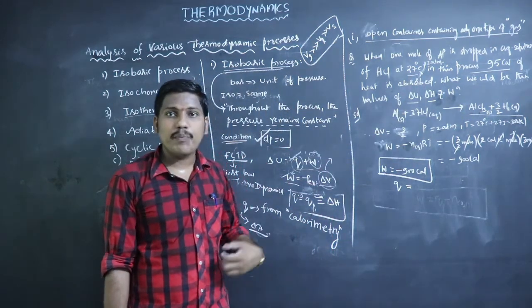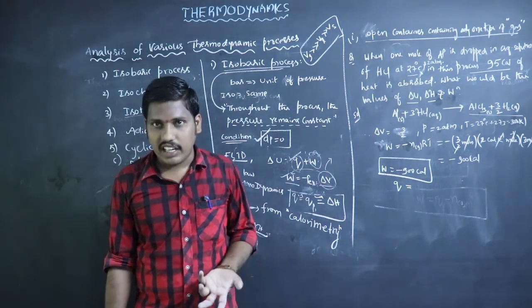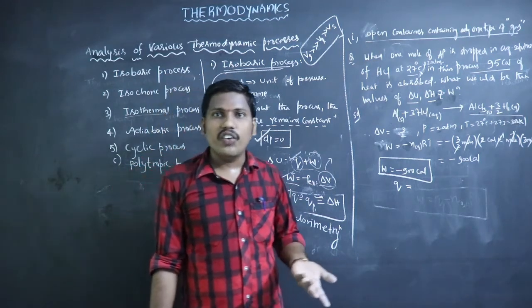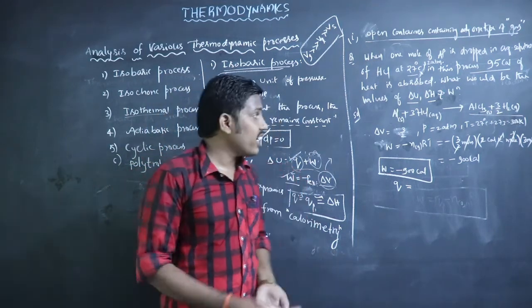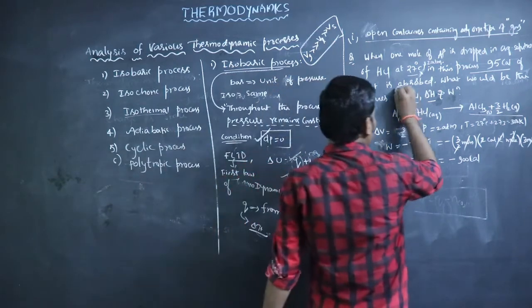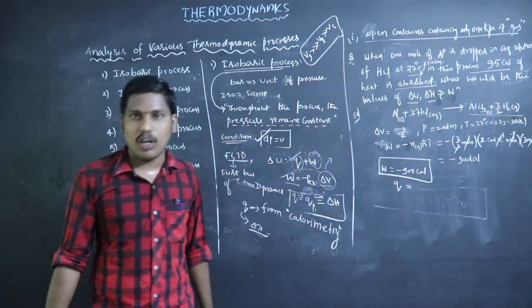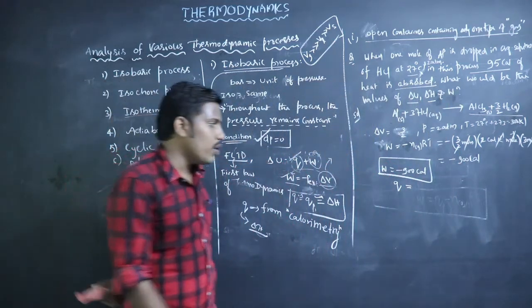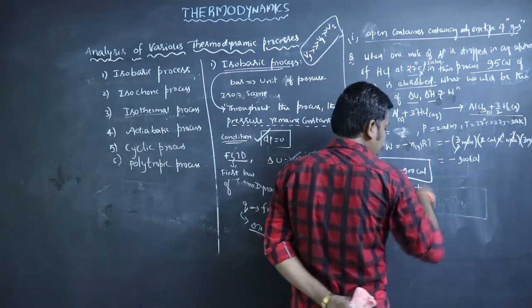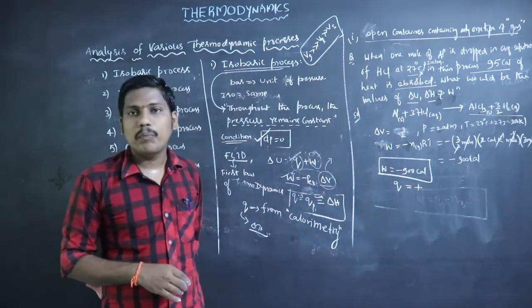If heat is absorbed, we consider the plus sign. If heat is released, we consider the negative sign. Here in this process, the heat energy is absorbed, so we consider the sign positive.